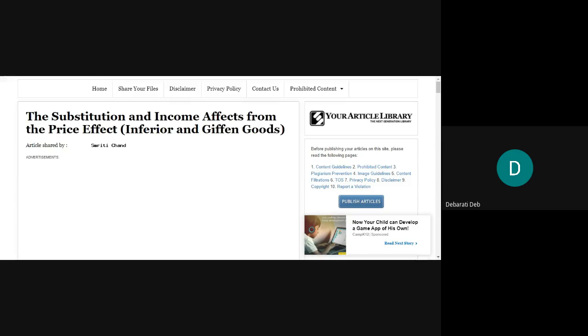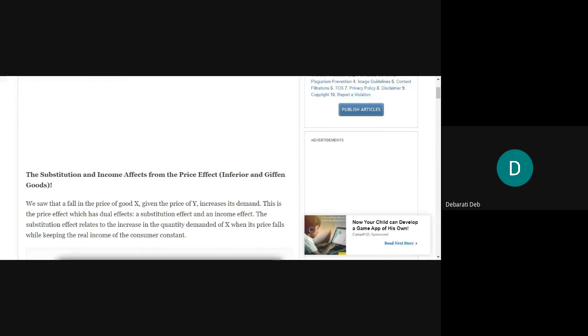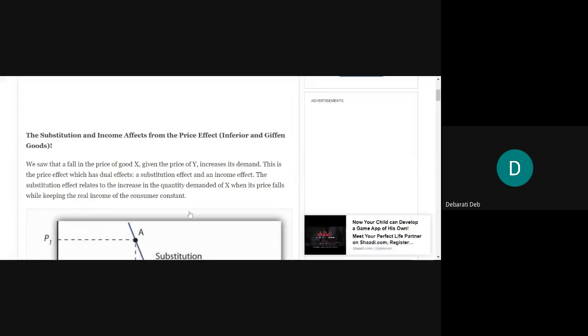The substitution effect, income effect, and price effect for normal goods, inferior goods, and given goods.